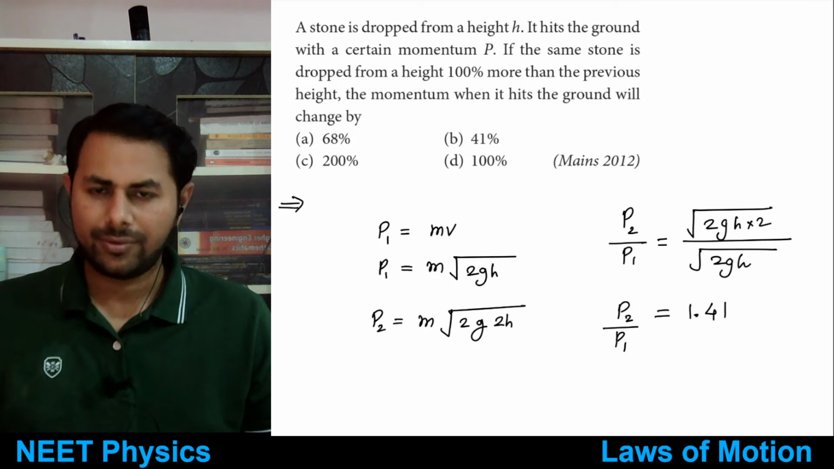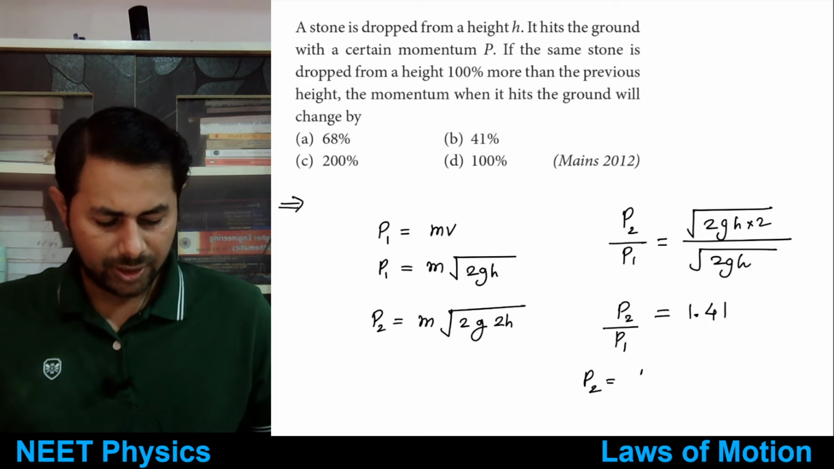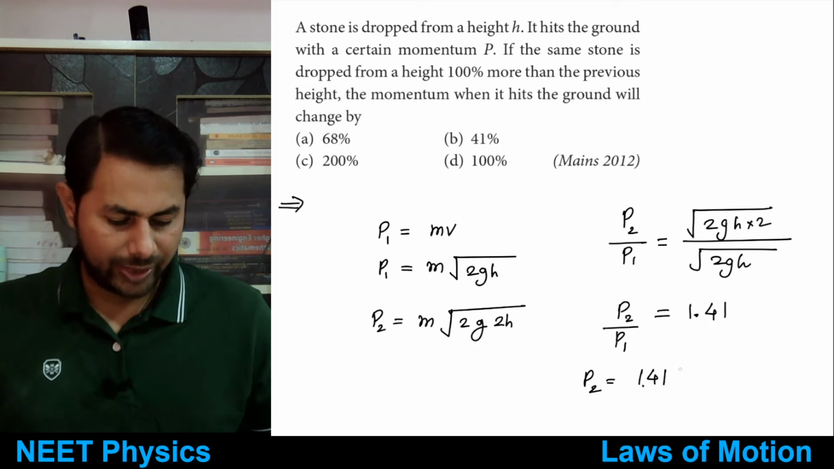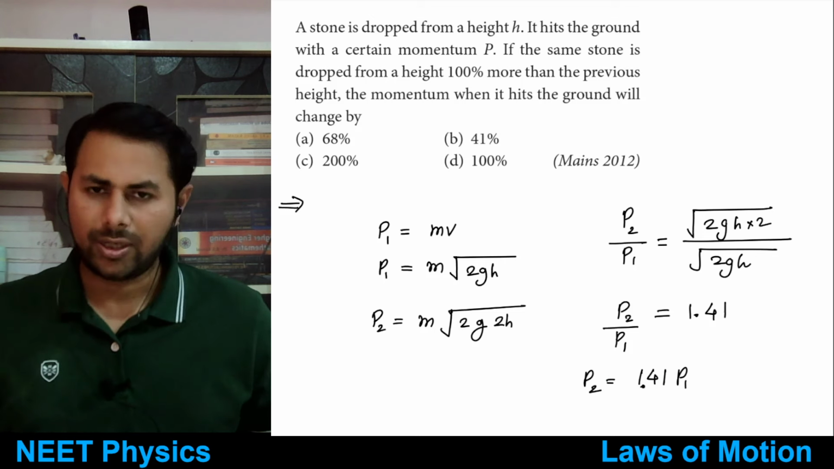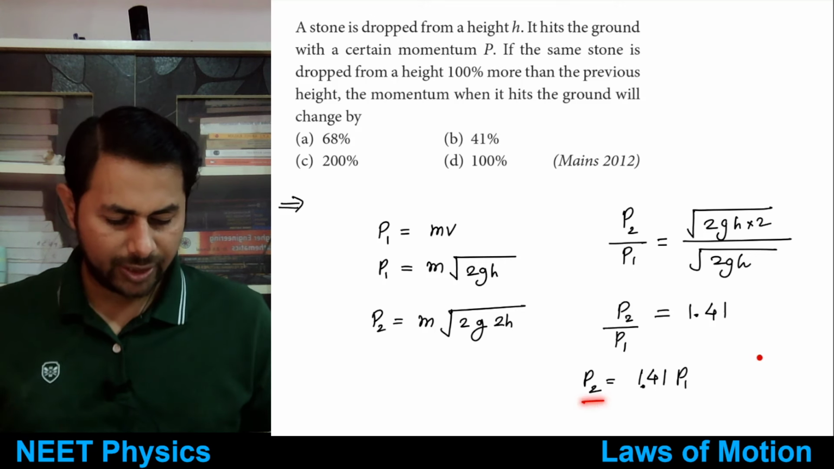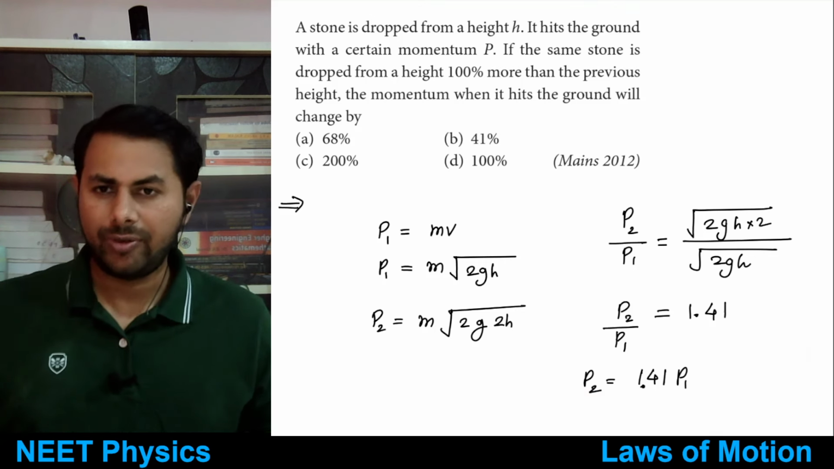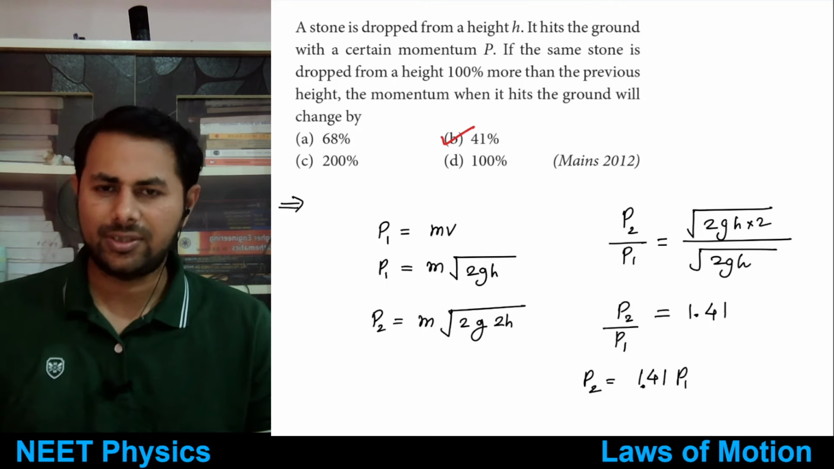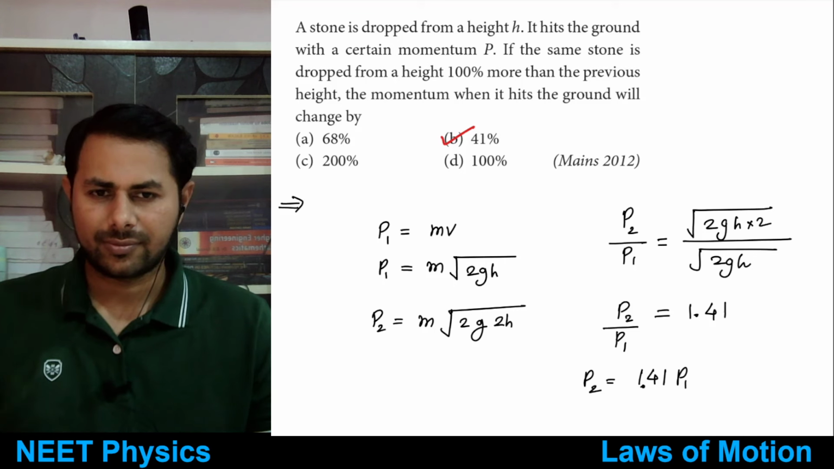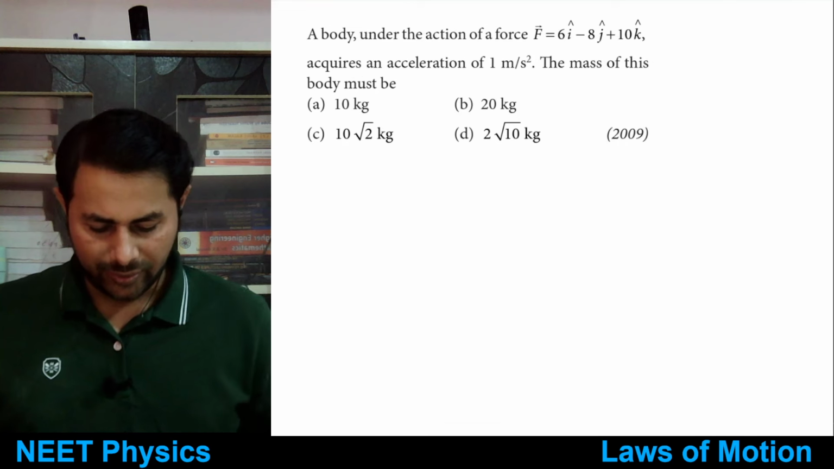So how much is P2 then? P2 is 1.41 times P1. Or if you want percentage, then if P1 is 100, then how much would be P2? It will be 141. That means it will be 41% greater than that of P1, right? It is 41% greater than that of P1. So this is the answer. This one too was a very simple question. Okay, let's see next one.